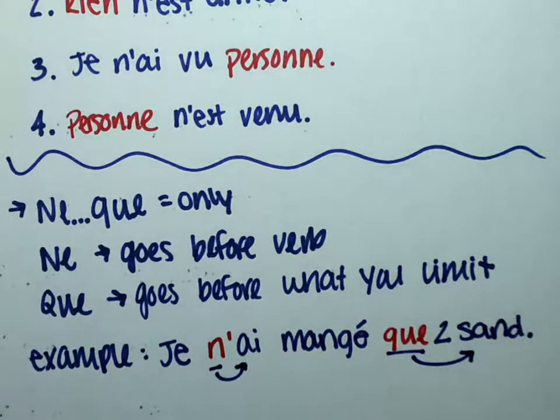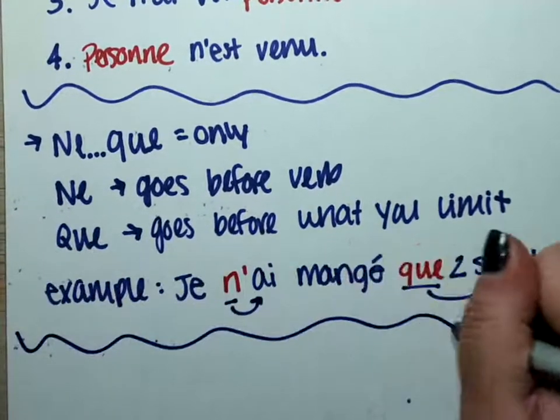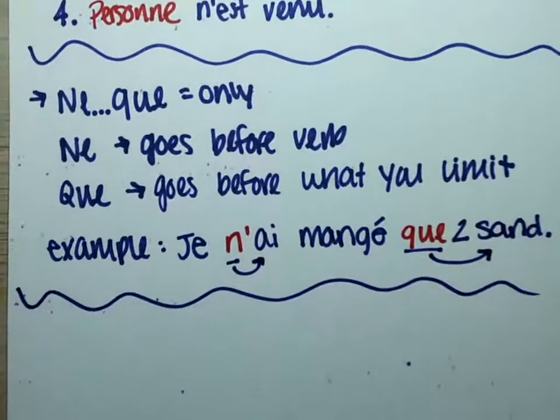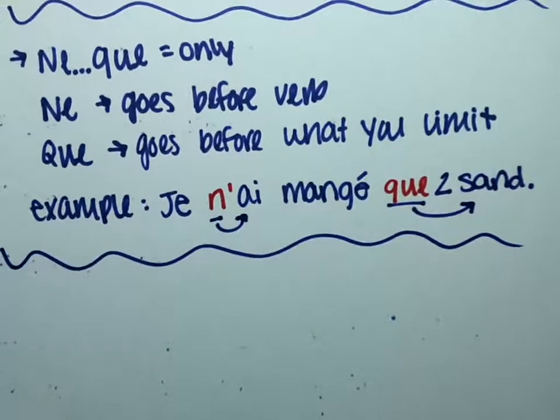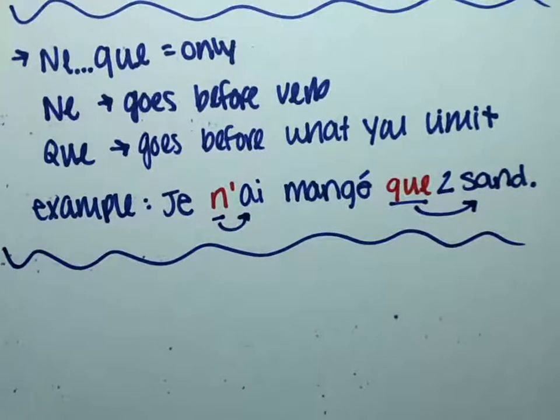Let's do a couple more examples. So let's do an example with an object pronoun. If we wanted to say nothing happened to him, we would use rien for nothing and lui for him.